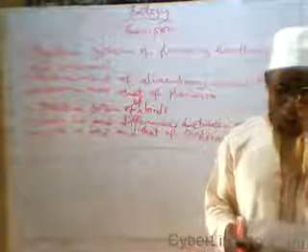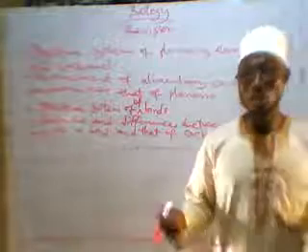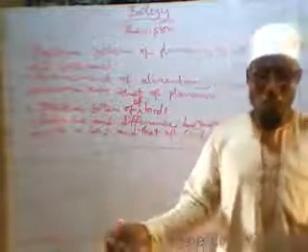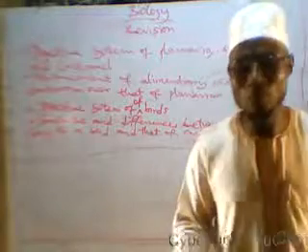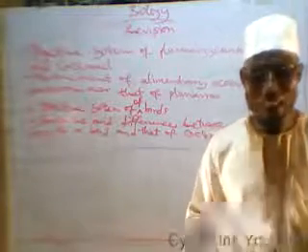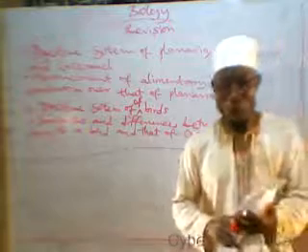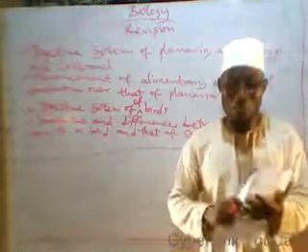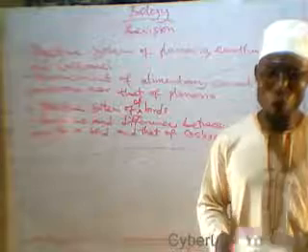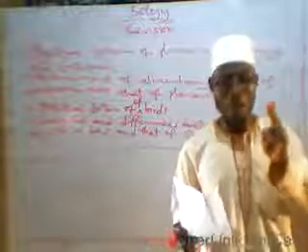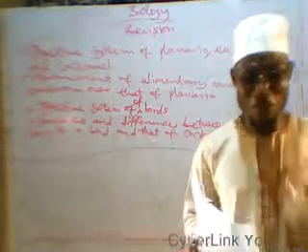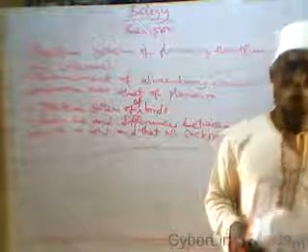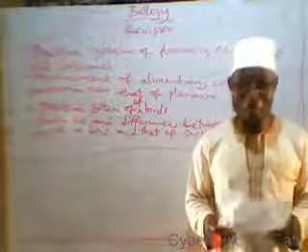Then we discussed respiration in mammals. We use mammals as a case study. Under respiration in mammals, we talk about inhalation and exhalation. I told you that the intercostal muscles, the diaphragm and the rib cage work together to bring about the breathing mechanism in mammals.